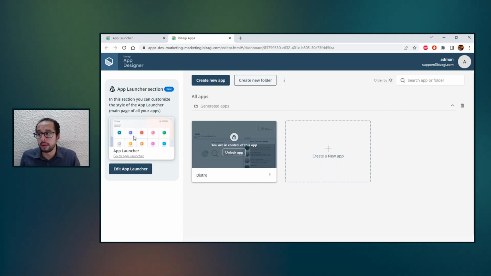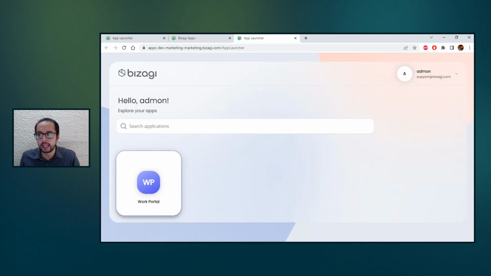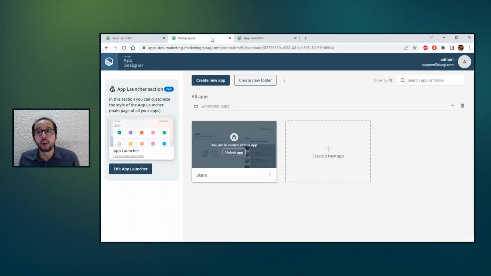On one side, you will be able to see how the app launcher looks for that application. In this case, I only have one application, the work portal. On the other hand, I can customize how that app launcher looks.